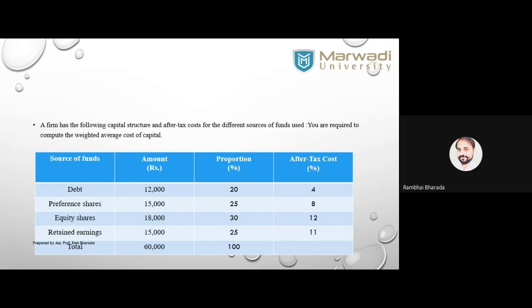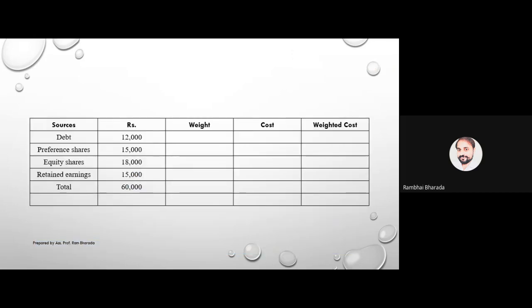So in the rupees column we will copy and paste the amounts. It is visible to everyone. I have written all the sources as they are in the information of the practical question: preference, equity, retained earning and total, and then the amounts. Up to this, clear? I have not done anything, just copy and paste.